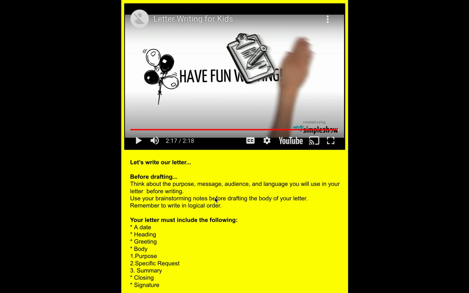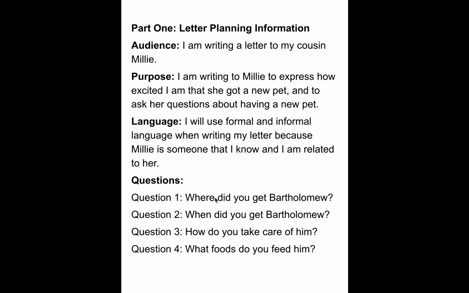Now, your letter must include the following: a date, a heading, and we'll talk about a heading in just a second, a greeting, a body that has a purpose, specific requests being asked, questions, a summary, a closing, and a signature. So let's look over my planning sheet because I'm writing to a different person from you guys. You guys are writing to your cousin Sally, and I'm writing to Millie. So looking over my planning sheet, I see my audience, my purpose, the language I selected, and I've reviewed my questions. Now I want to share with you guys my letter that I wrote.